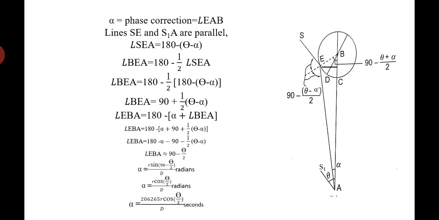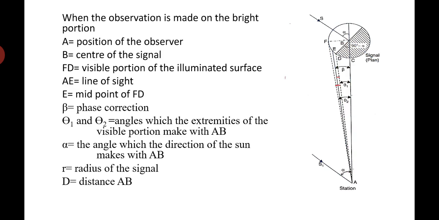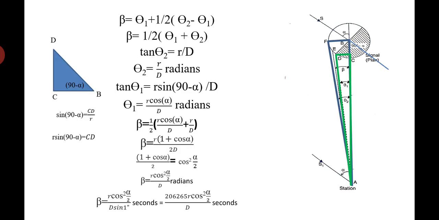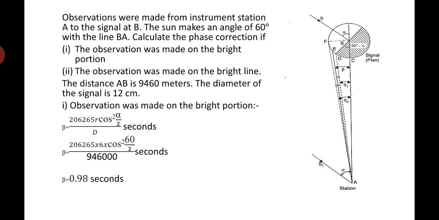You can understand that this is the brighter portion, right? The blue one is the brighter portion, and this is the phase direction, with the angles theta and alpha. Then the observation is made from the instrument at A to the signal B.